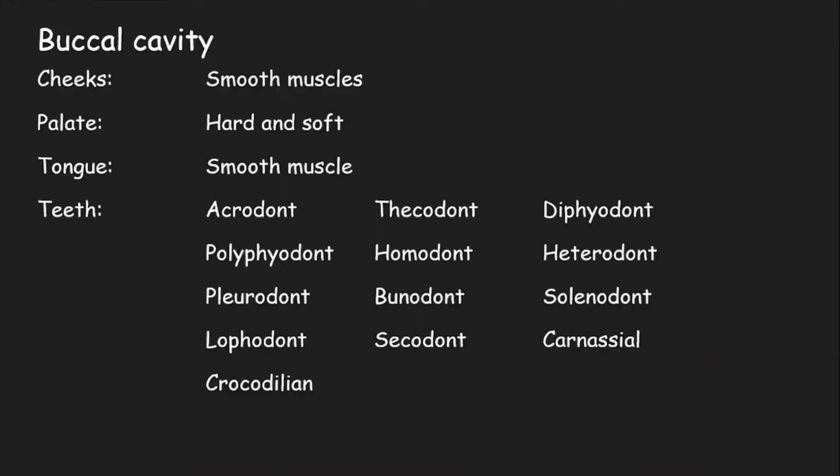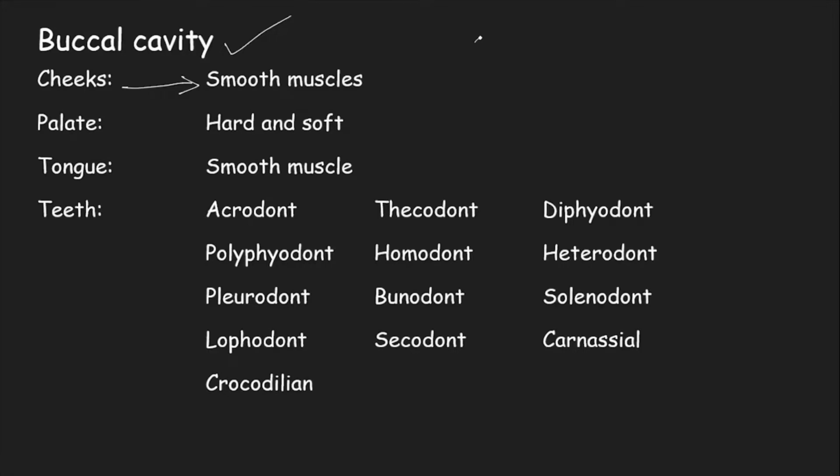Now in detail we shall be moving into each and every part of the human digestive system, starting with the buccal cavity. Buccal cavity is a closed structure which has the mouth as one opening. The next opening is into the digestive system itself. This buccal cavity is guarded on the sides by the cheeks.